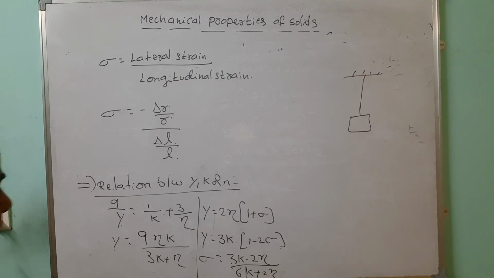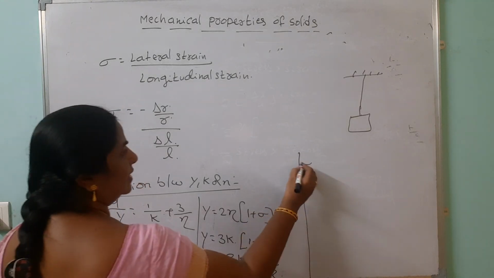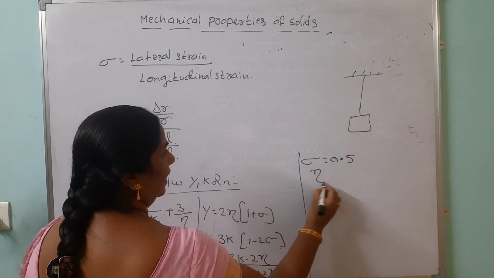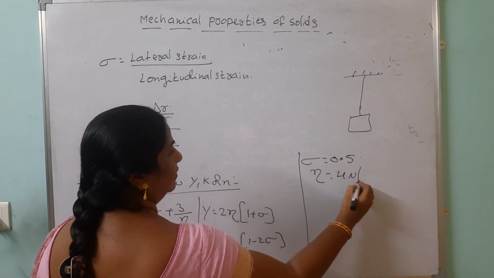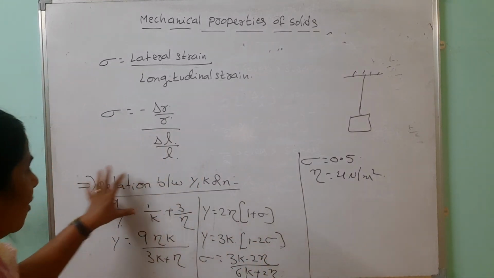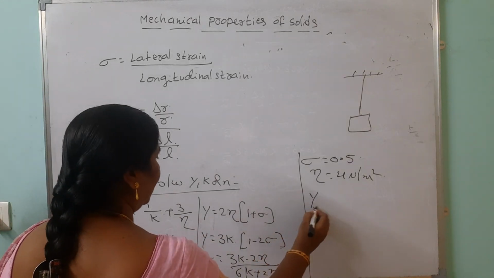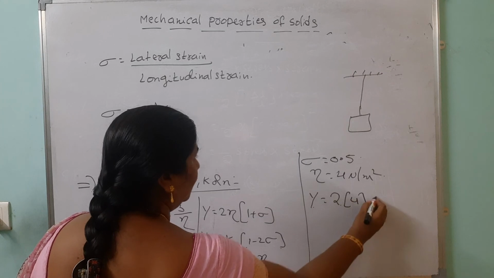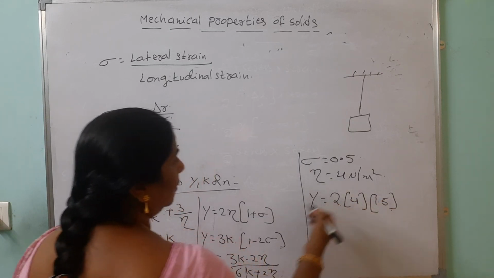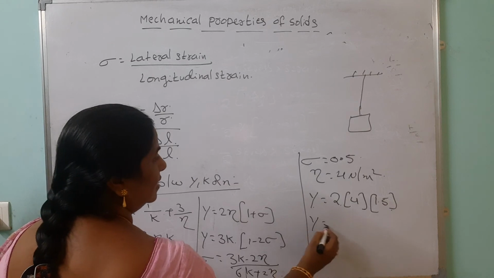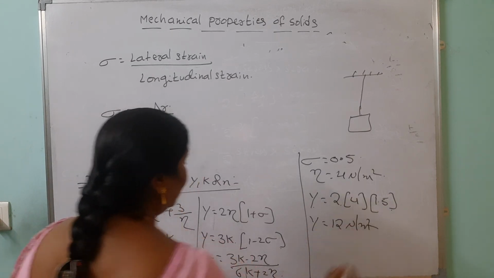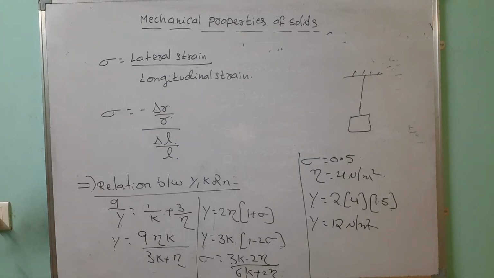What is the use of this? Look here. Suppose we know sigma equals 0.5 and eta equals 4 Newton per meter square. Find the Young's modulus. Which formula is suitable? Directly we can use Y equals 2 eta into 1 plus sigma. So Y equals 2 into 4 into 1.5, which is 12 Newton per meter square. So you must learn this by heart. In this chapter, this concept is what you must remember: the relation between Y, eta and bulk modulus, and a few more relations.